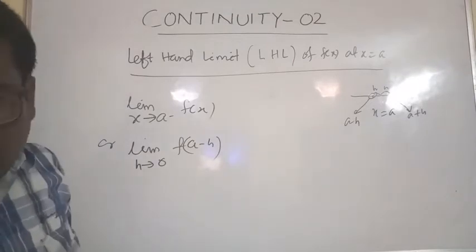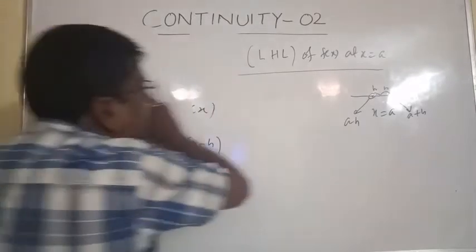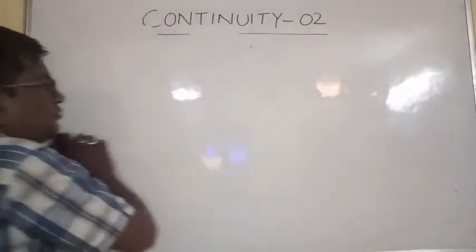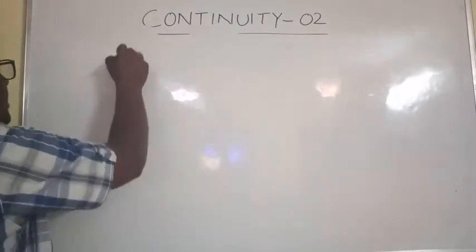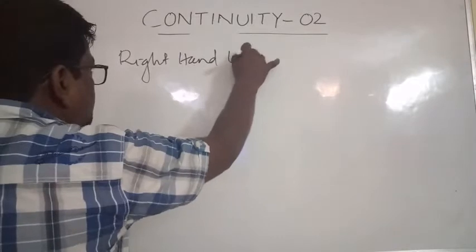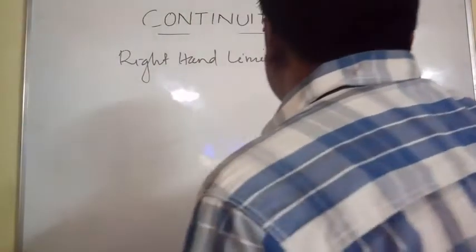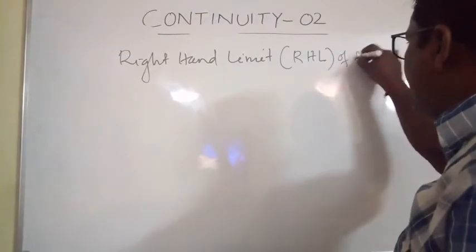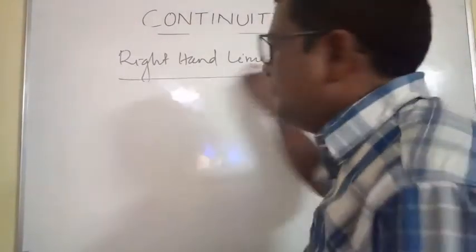Similarly RHL, right hand limit, that is RHL of f of x at x is equal to a. Clear?